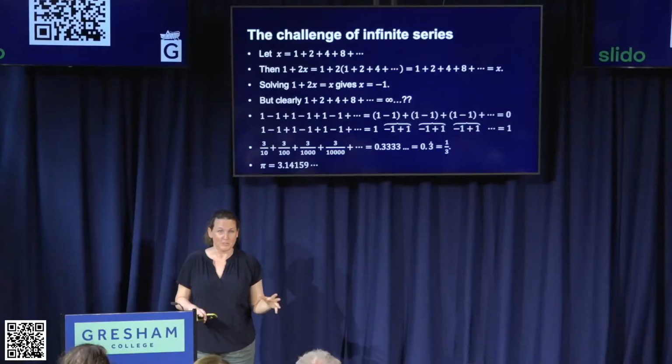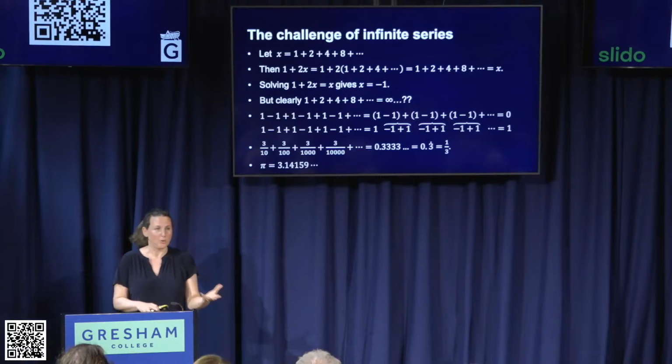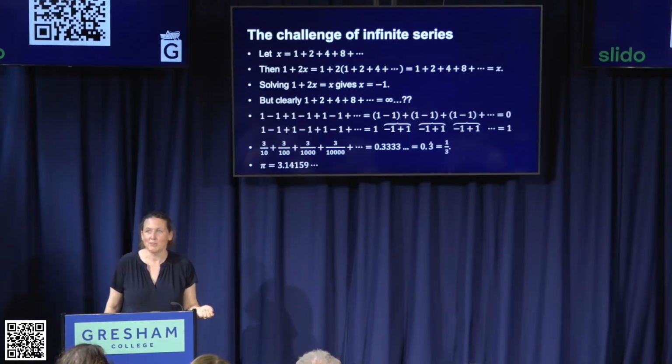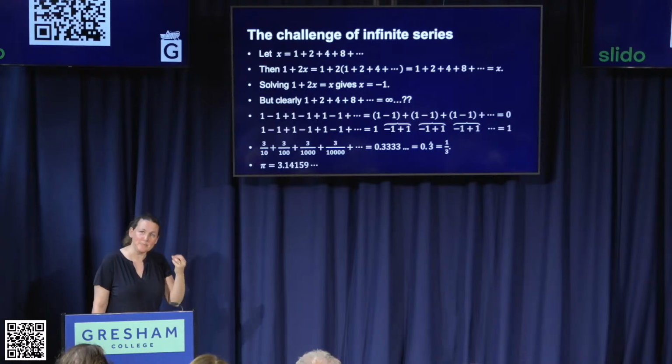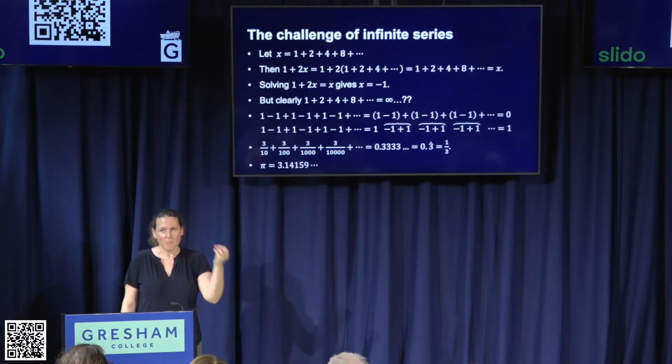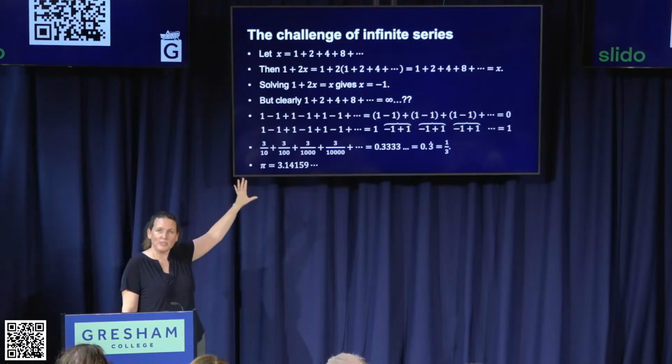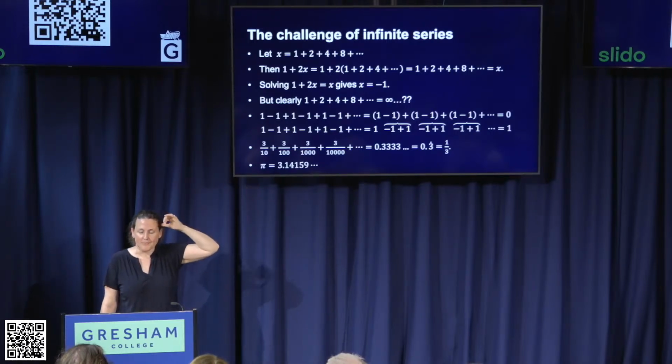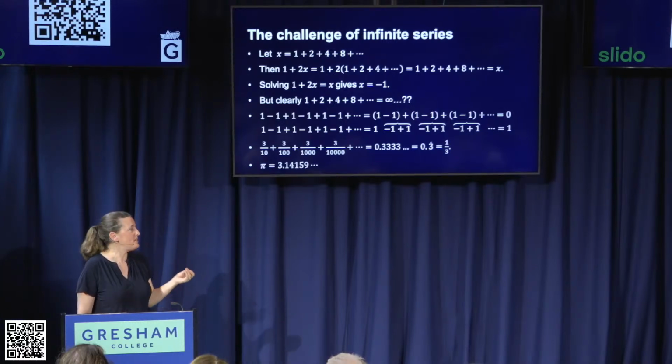But of course, that will not work for numbers like pi, which are irrational. There is no fraction that exactly is pi. So we need these infinite series. We need to somehow incorporate them into mathematics in a way that puts us on a firm footing where we don't accidentally prove that 0 equals 1, which takes the shine off your afternoon if you accidentally prove that, or maybe it makes it more fun. So we need to be able to work with infinite series. And therefore, we have to work out how to avoid these apparent paradoxes. So how do we do this?